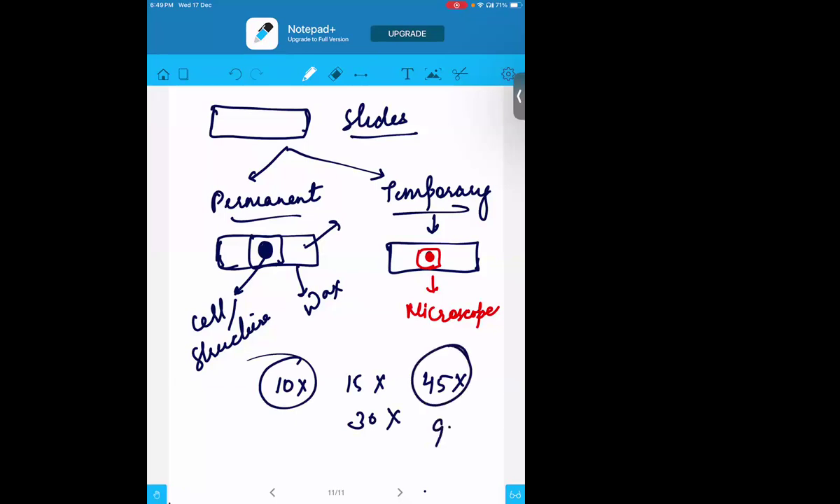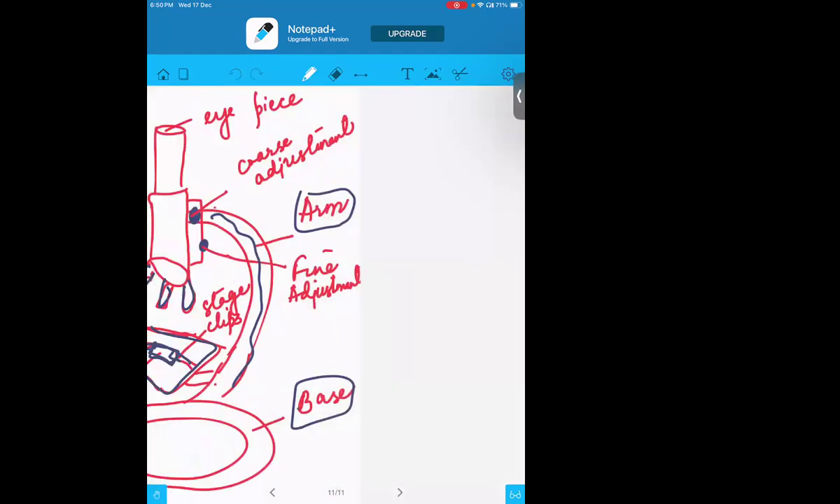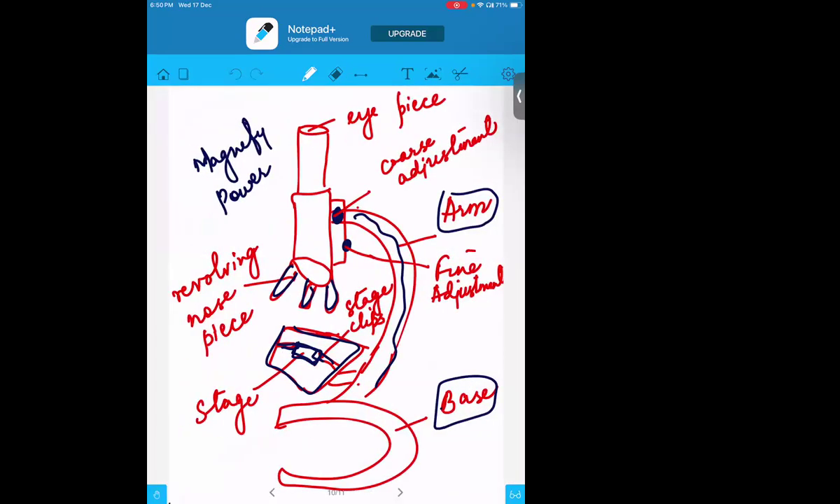Directly, we cannot go to 45x or 90x. X means magnifying power here. If I want to see something, I cannot go directly to 90x because it affects our eyes. That power is so strong that our eyes can get disturbed. Because of that, first we have to see that particular object under the 10x, then we can shift to the 15x, then to the 30x. So rarely we use 45x or 90x. Everything will be visible in this 10x or 15x magnifying power itself. So that is what the revolving nose piece is.